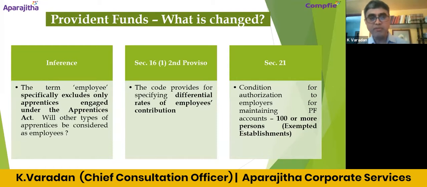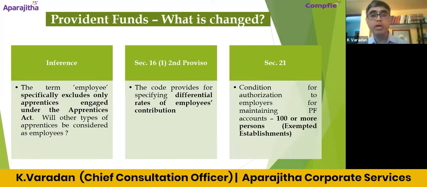But as per the definition given under the code, it appears only those apprentices who are taken as per the provisions of the Apprentices Act are alone excluded from the definition of the term employee. So maybe it means that other apprentices are to be treated as employees. But I'm again not very sure. This definition is common, not only for PF. This will be applicable for ESI also. This will be applicable for gratuity also, right? So I think this will have more financial implication for the employers.